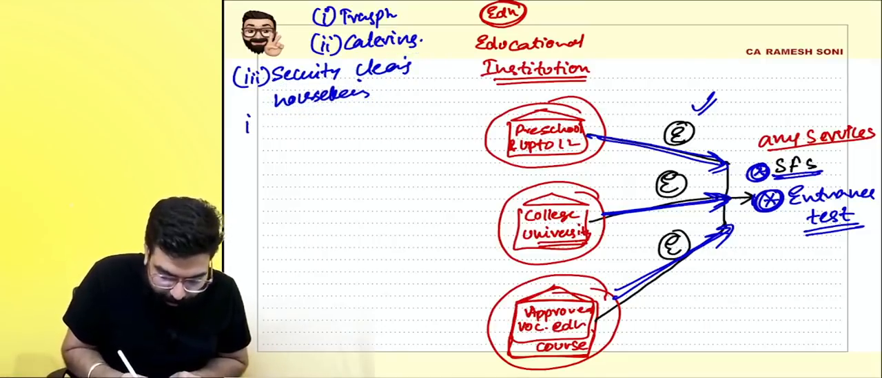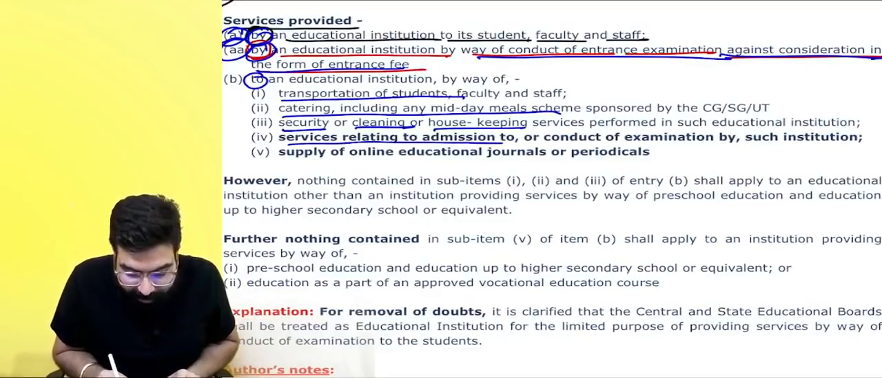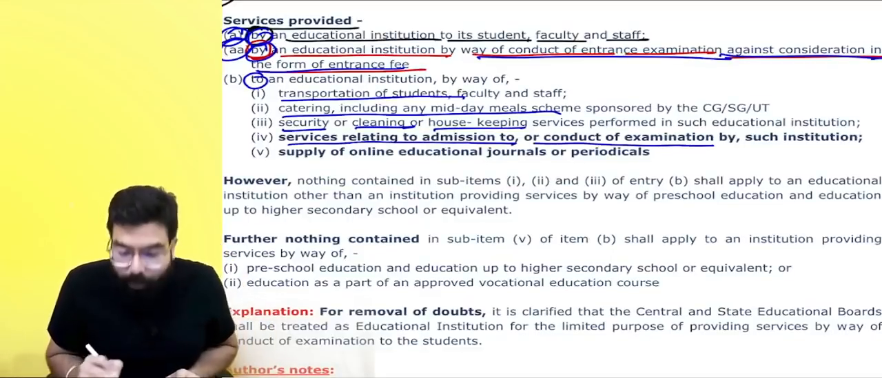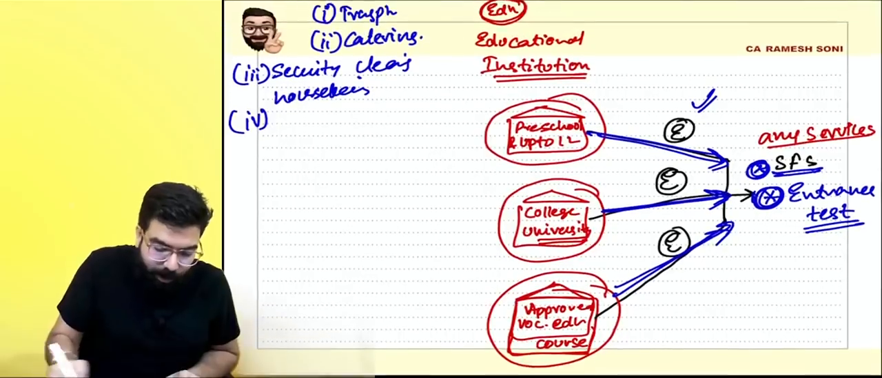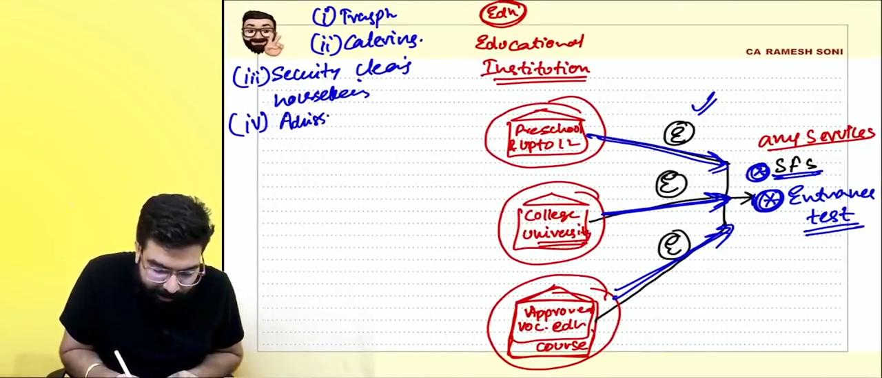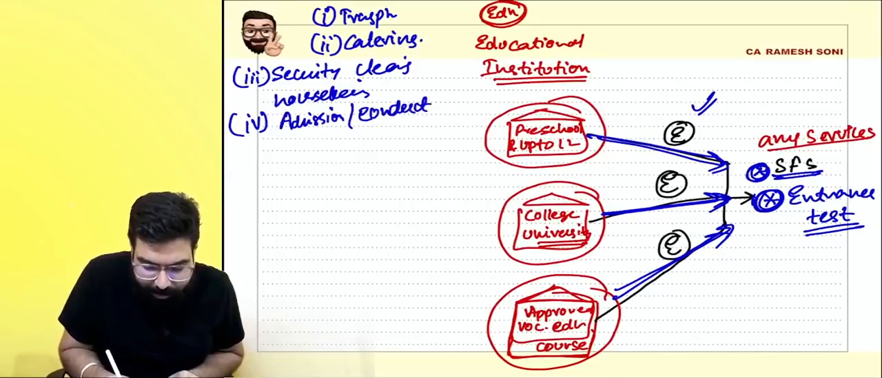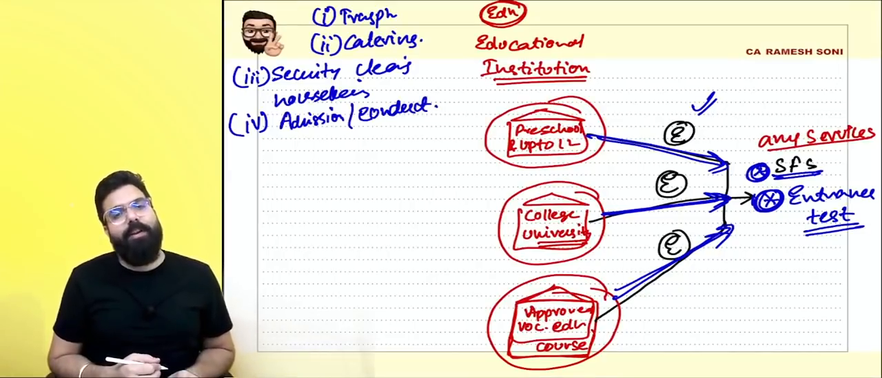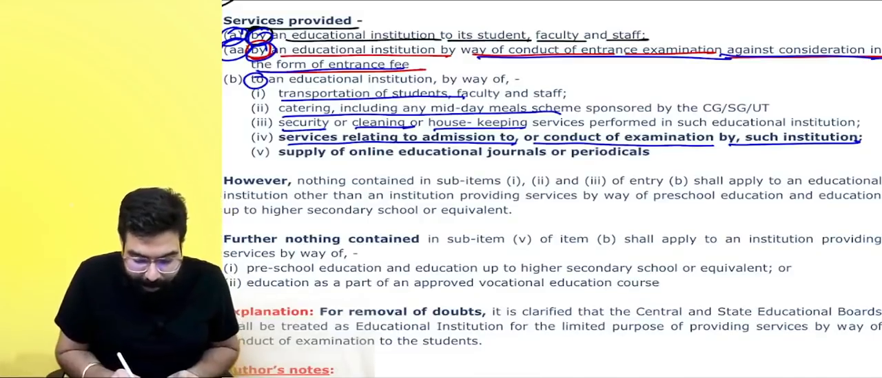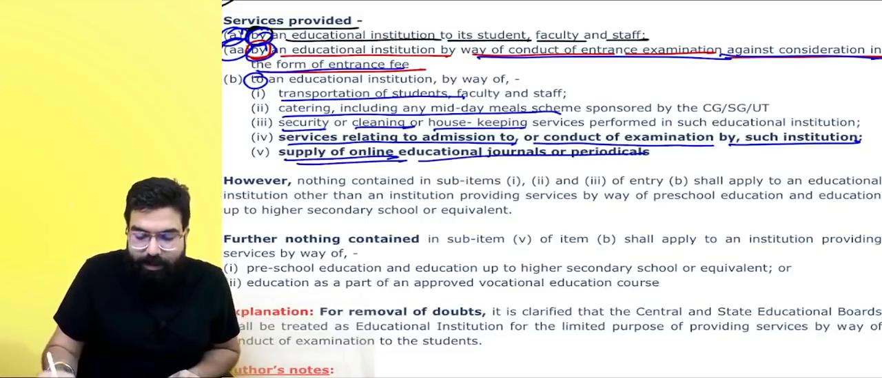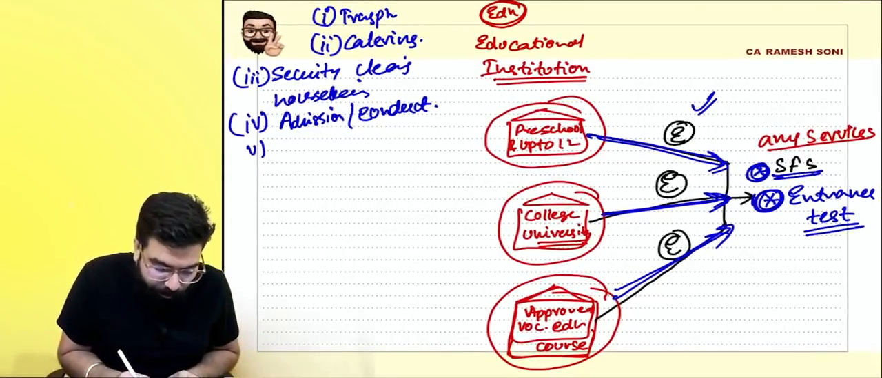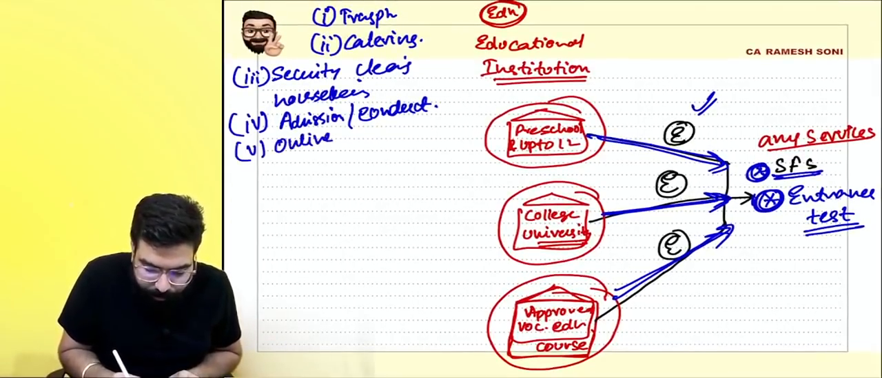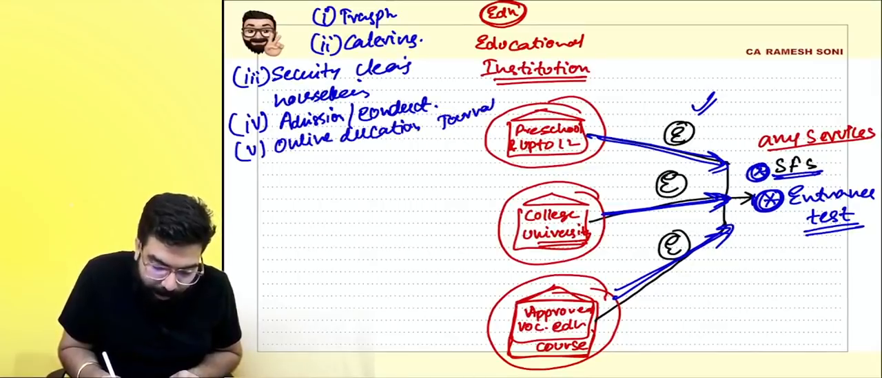And the fourth one over here is, sir, anybody providing services relating to admission or conduct of examination by such an institution, admission related services or conduct of examination related services provided to an educational institution, that is also exempt. And supplying of online educational journal. Fifth one is online education journal. Okay, everyone, listen to me very carefully.